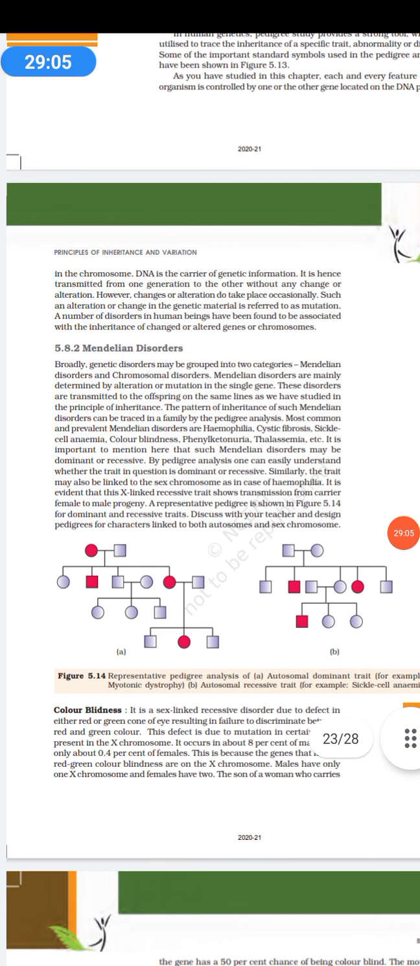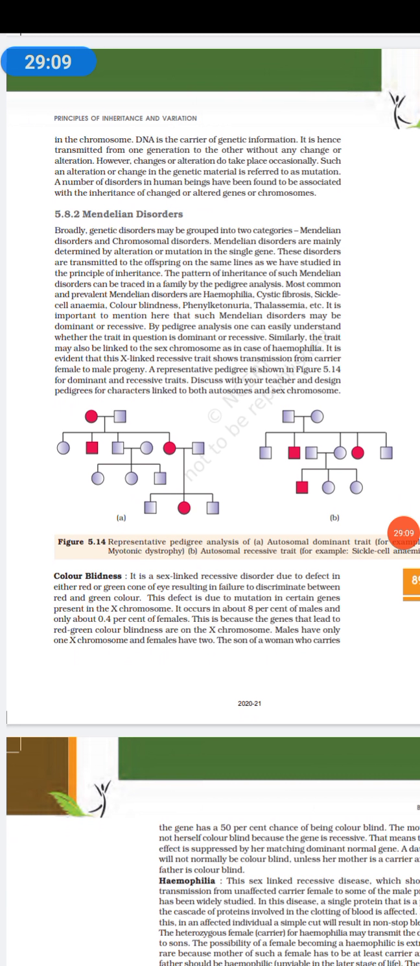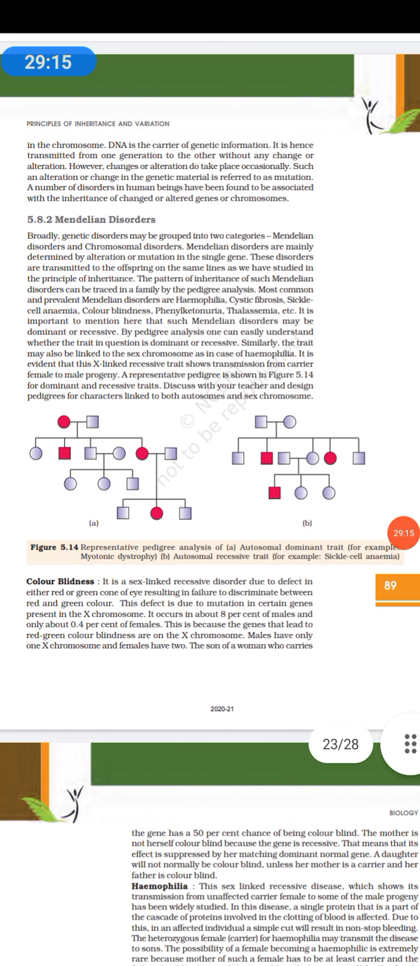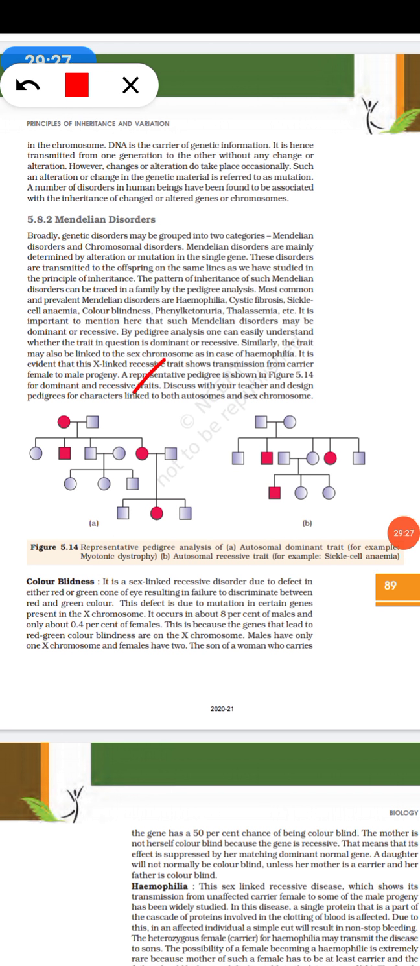Now coming to the Mendelian disorders. There are different Mendelian disorders. So, we can talk about autosomal traits. Okay, autosomal dominant traits. There are two pedigree analyses given here: autosomal dominant trait and autosomal recessive trait. So first, coming to autosomal dominant trait.